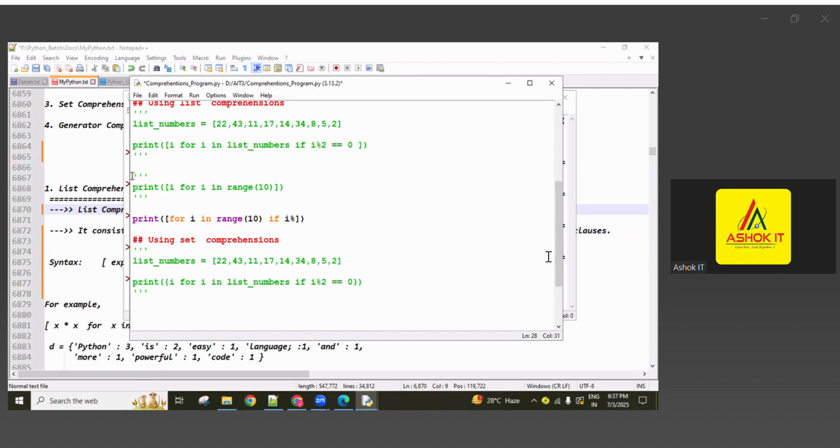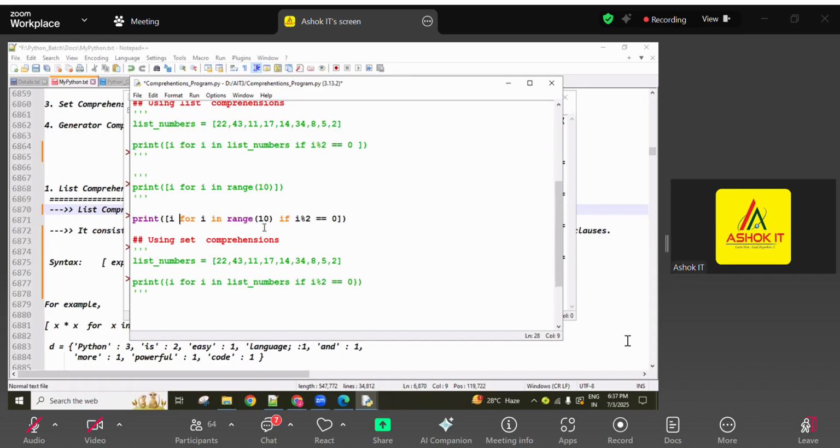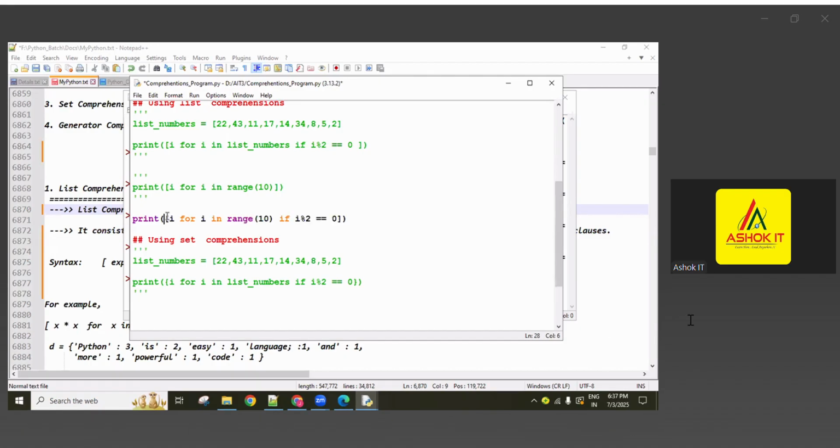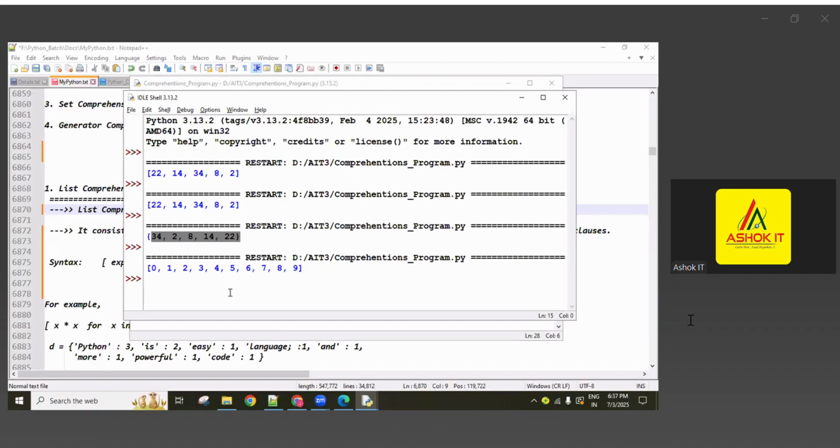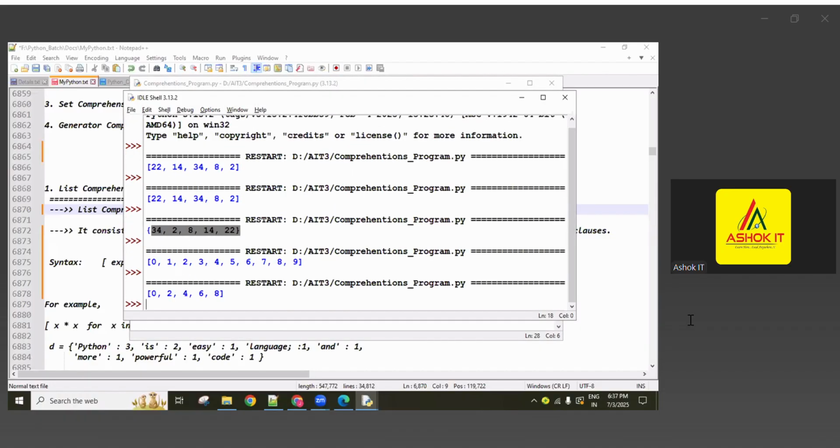So if i modulo division by 2 double equal to 0, that i value I want to add into this list. From the range of 10 numbers only, even numbers you are finding and then printing. So these are the even numbers.